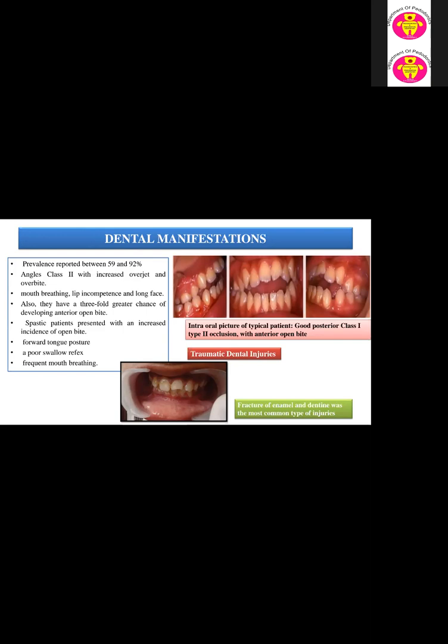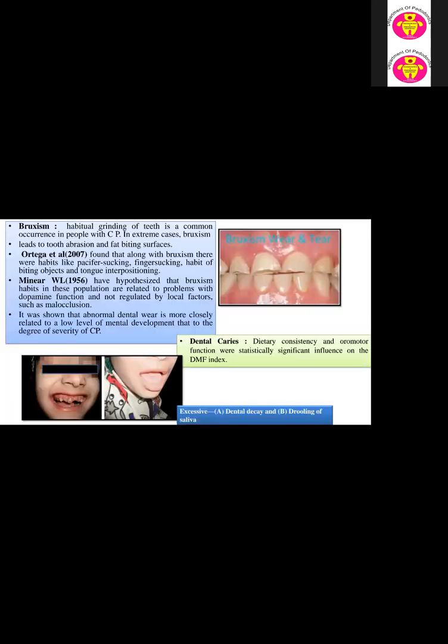Now, another photograph shows that this kind of patient shows traumatic dental injuries like fractures of enamel and dentin. Then bruxism is very common. It is a habitual grinding of the teeth, a common occurrence in people with CP. In extreme cases, bruxism leads to tooth abrasion and flat biting surfaces.